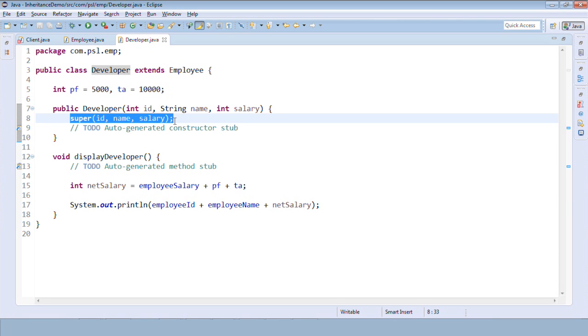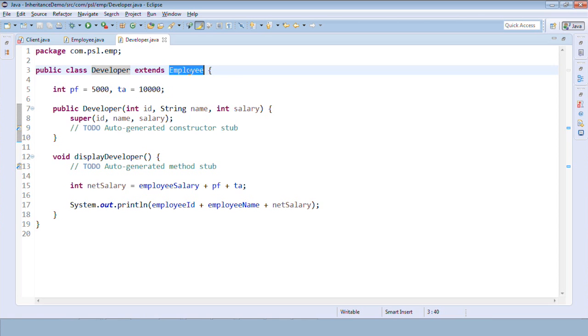Getting this? So super is the same as this. This refers to the same class, right? This says the current pointer, the same class constructor. Super says a base class constructor, a base class reference. Fine. So we'll use the super keyword to give a call to the base class constructor. Getting this? Because we always create an instance of the derived classes. So this super is very important here. Super refers to employee. Fine.